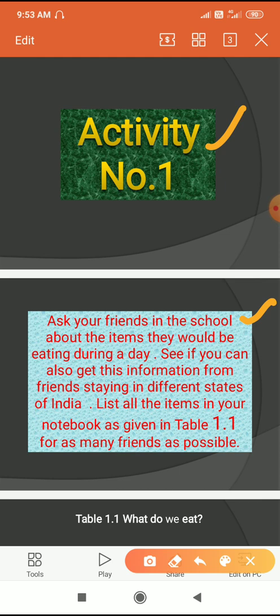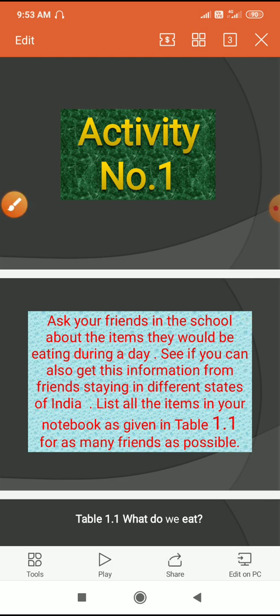See if you can also get this information from friends staying in different states of India. If your friends are staying in different states, you call them and ask which food items they would be eating during a day, and list all the items in your notebook as given in table 1.1 for as many friends